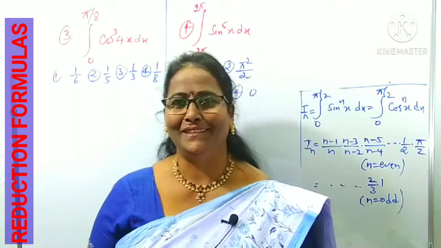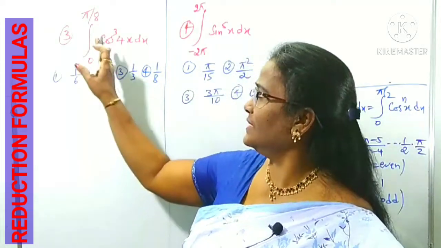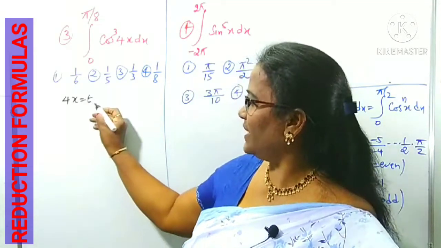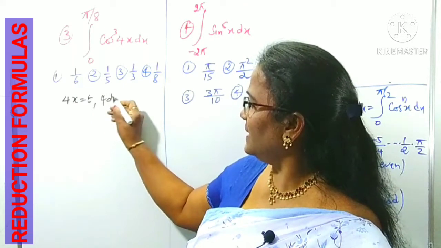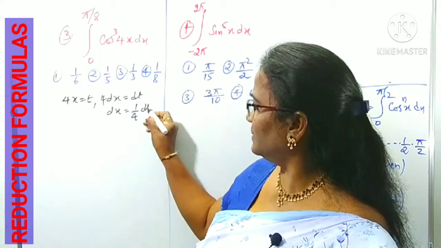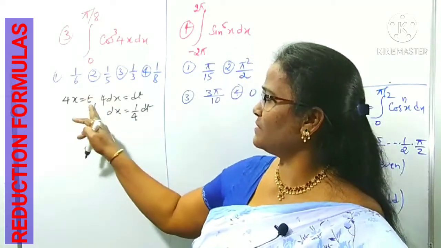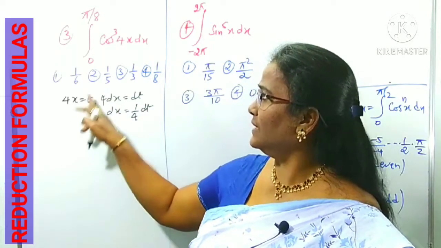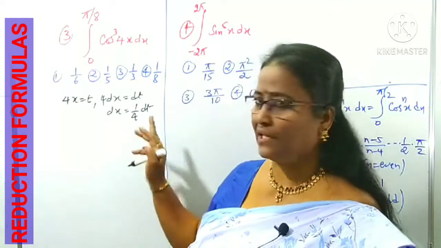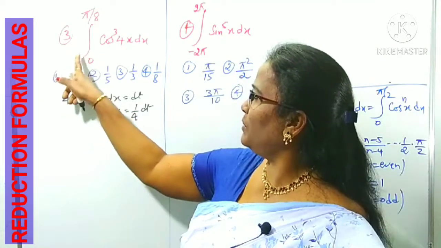You know the substitution method. We can use it to reduce into the reduction formula, taking 4x as t. Okay, 4x as t means derivative of this is 4 into dx as dt. From this, what is dx? 1 by 4 dt. What am I doing? I am using the substitution method. What is substitution? 4x is some t, and after that, this is in terms of t, dx also we can convert in terms of dt, right? That is also over. Now we have to concentrate on changing the limits. What is the lower limit of the given question?